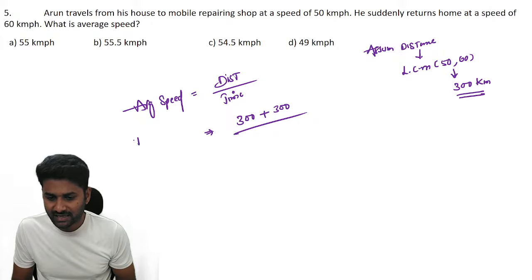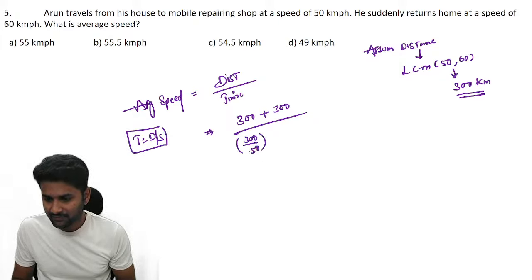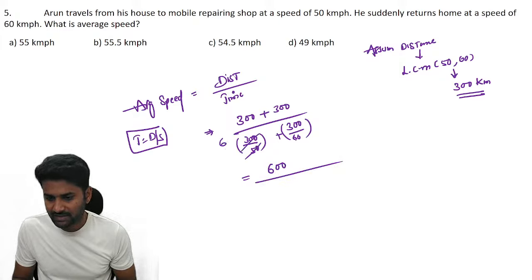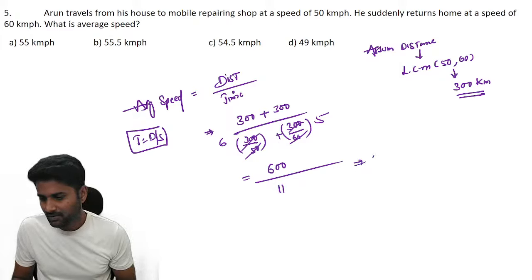And again, time is distance by speed, right? Now the first 300 kilometers run at a speed of 50 kilometers per hour, and the remaining 300 at a speed of 60 km per hour. Final answer: 600 divided by 50 exactly 6 times, 60 exactly 5 times. So the total is 11. Now 11 into 5 is 55, again 50. 11 into 4 is 44.